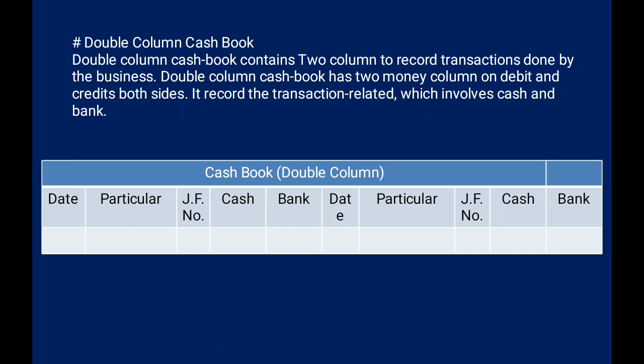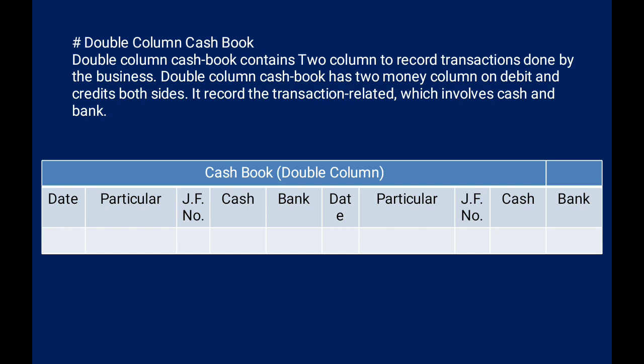So, double column cash book. In the double column cash book there will be two different columns to record the transactions done in the business. Two different columns just to record the amounts. Here on the left hand side, the debit side, we have the date column, particulars column, journal folio number.